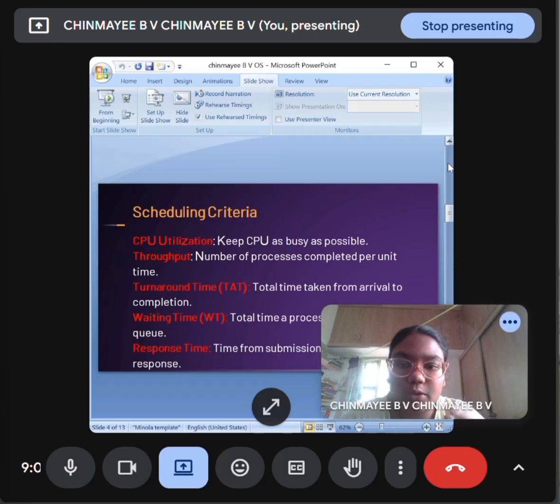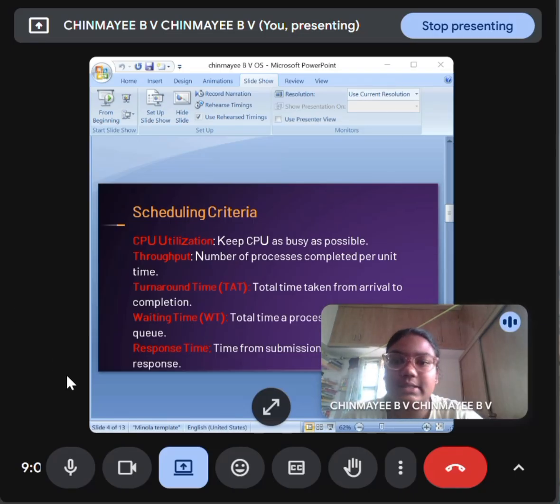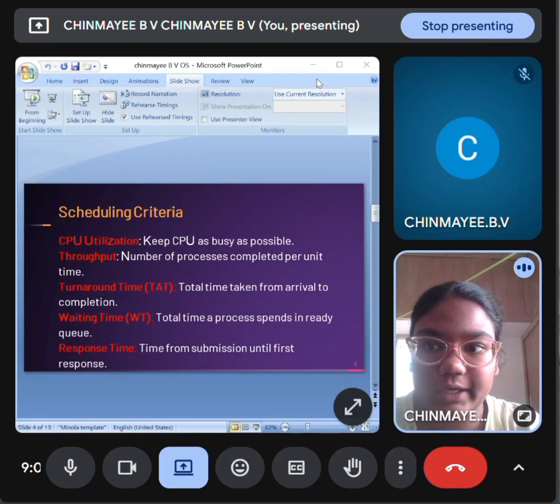Throughput: number of processes completed per unit time. Throughput means the number of processes completed per unit of time.